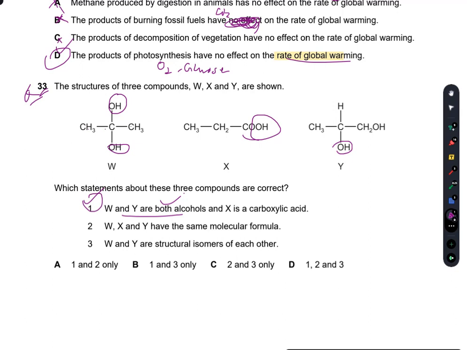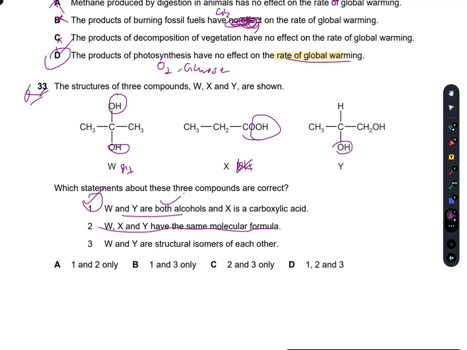X has 1, 2, 3, and Y has 1, 2, 3 carbons, with hydrogens 1, 2. W has 8 hydrogens. X has 6 hydrogens. So they do not have the same molecular formula. W and Y are structural isomers of each other.